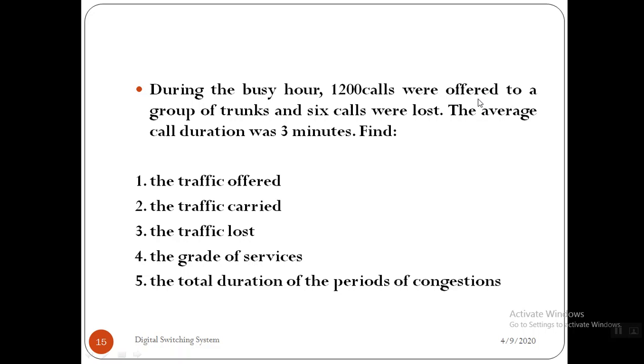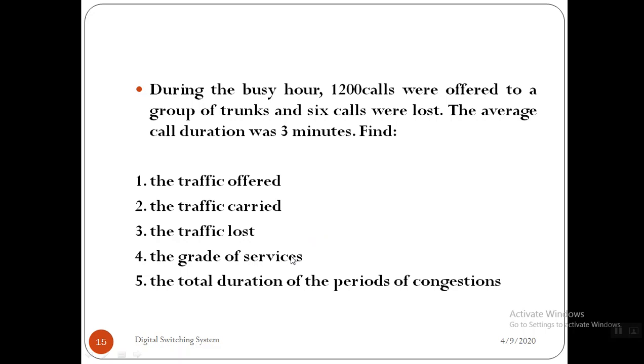We're supposed to identify the traffic with respect to all these: traffic offered with respect to the calls offered, traffic carried with respect to the calls carried, traffic lost with respect to the calls lost, then grade of service, and the fifth one.